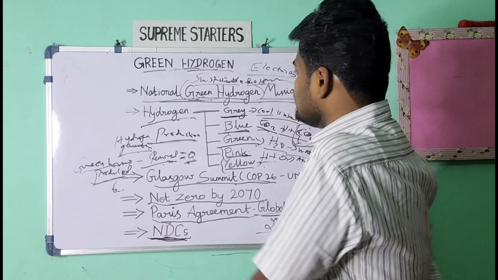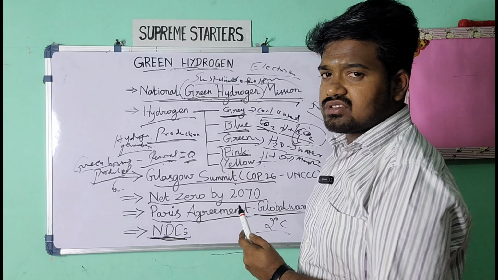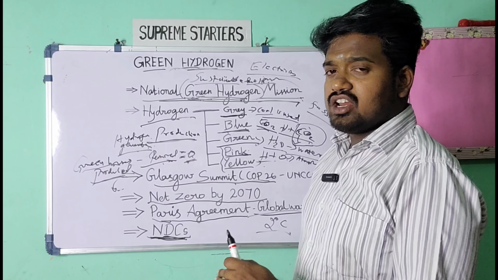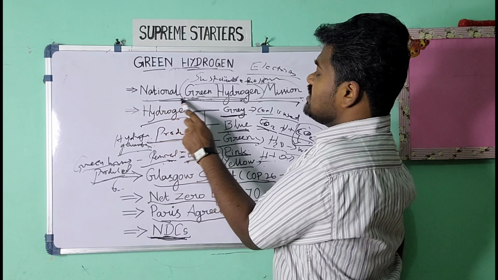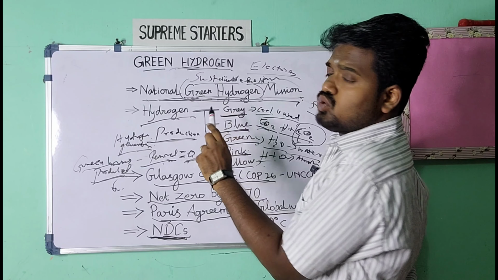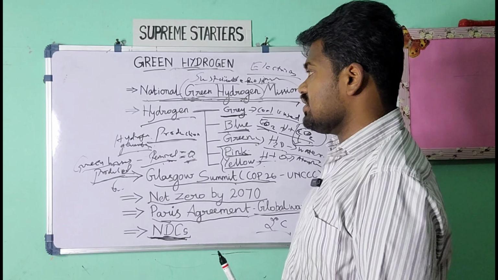Also, since the green hydrogen mission uses renewable energy as a source, renewable energy production will automatically increase. For this National Green Hydrogen Mission itself, India has set some targets to increase renewable energy, that means solar, wind, every kind of renewable energy available.